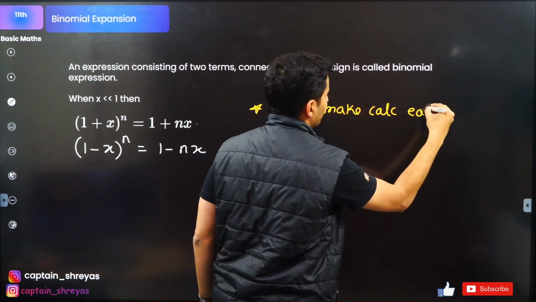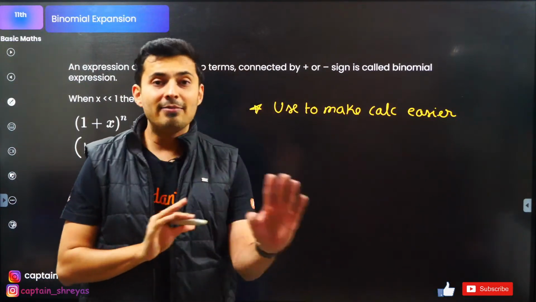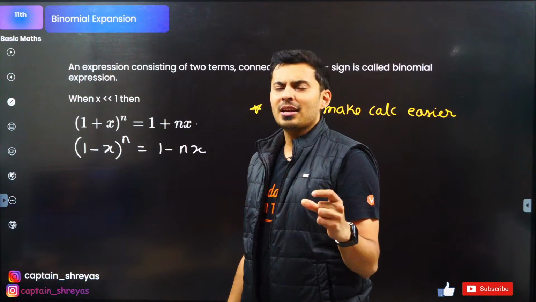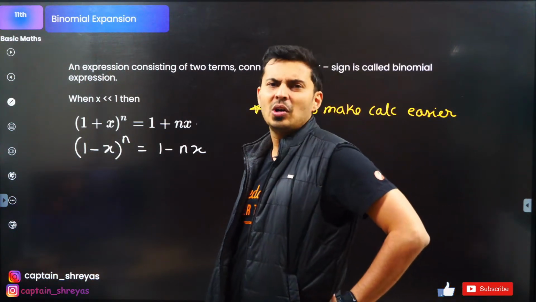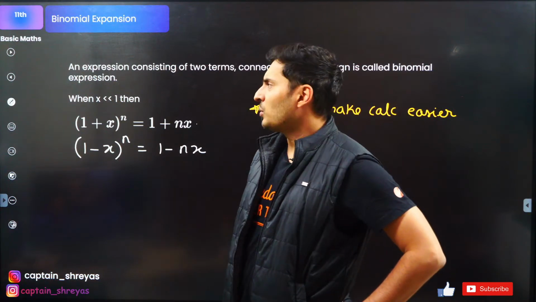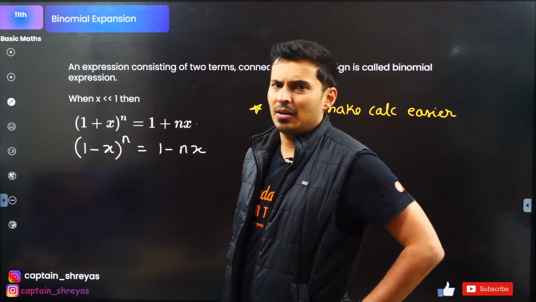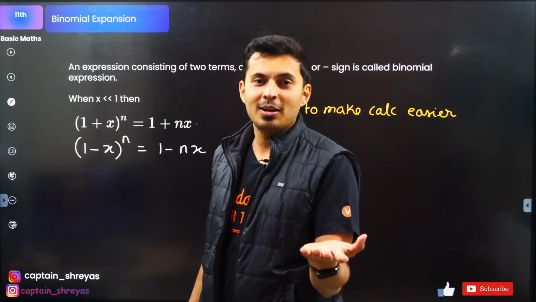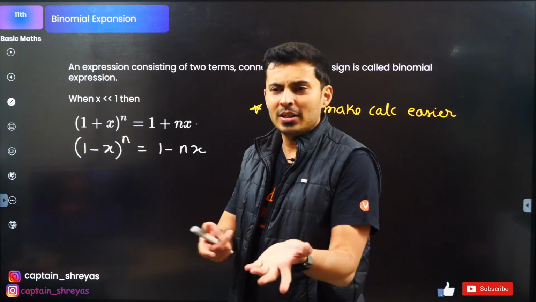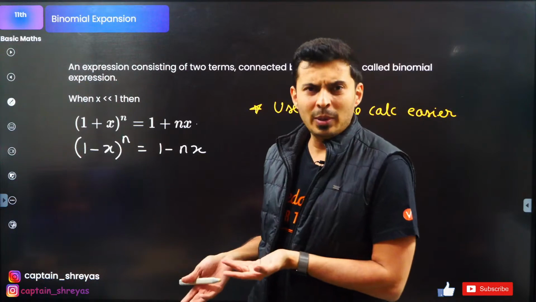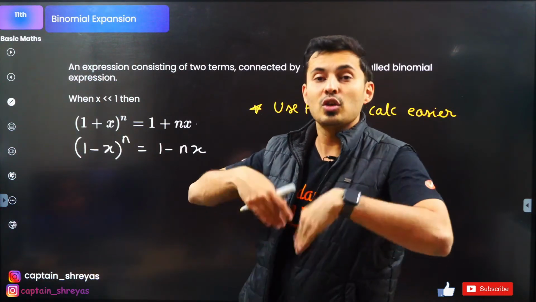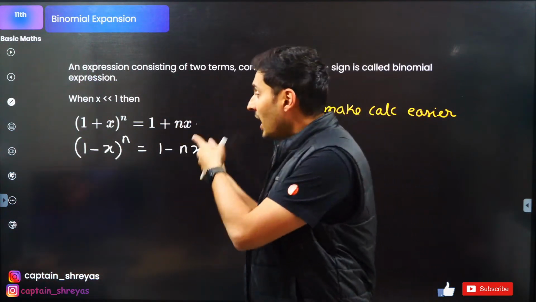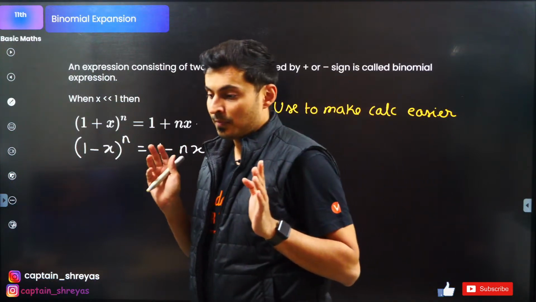Calculations easier. You are never going to get a question on binomial expression exclusively. So all those students who are thinking, sir, I checked all papers of NEET, sir, I never saw a binomial expansion question, sir. So what you are teaching is useless, sir. So let's not waste time, let's go to something else. Guys, you will not even see a problem on trigonometry, but trigonometry is used. Correct? Derivatives, I don't think they'll give a direct problem. Find a derivative of this. Check NEET paper, they will never give such questions. They will make use of derivatives in kinematics, force, momentum, somewhere. Same way, you will have to use this in calculations.